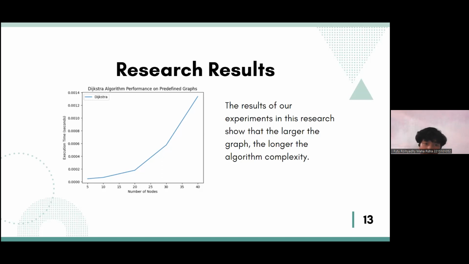For that, we can show that the time complexity of the Dijkstra algorithm increases with the vertices of the graph, and with the edges, depending on how big the graph is.